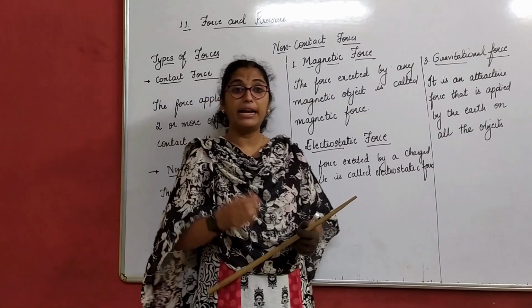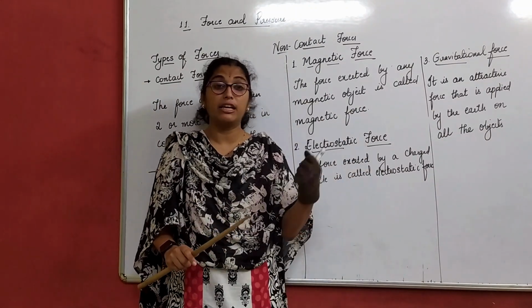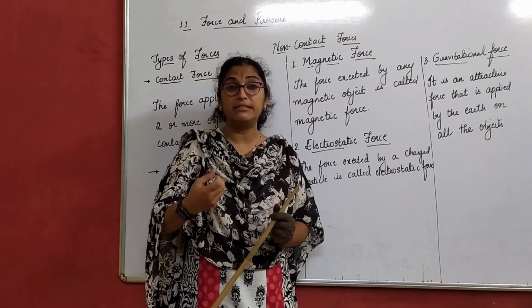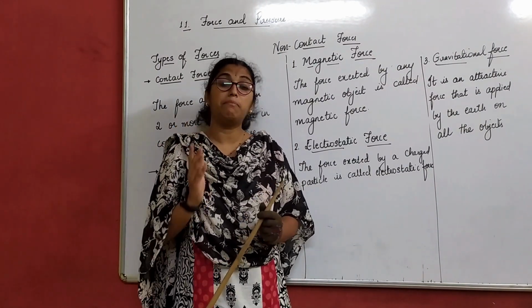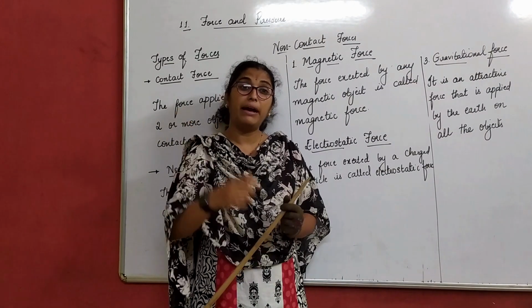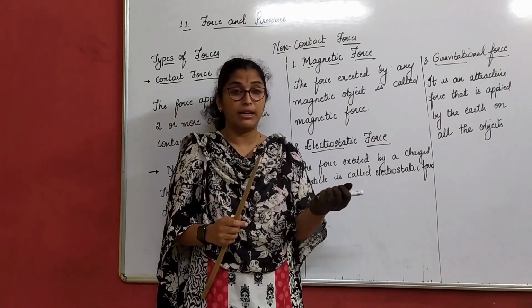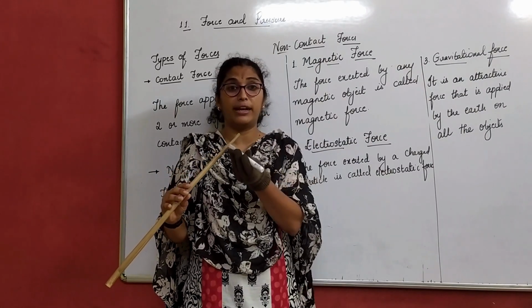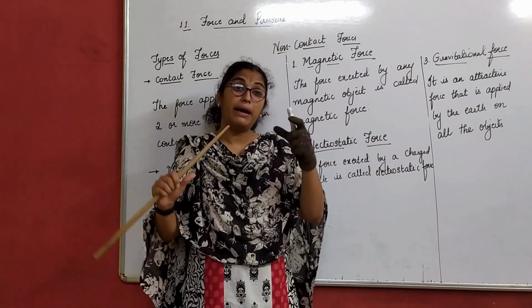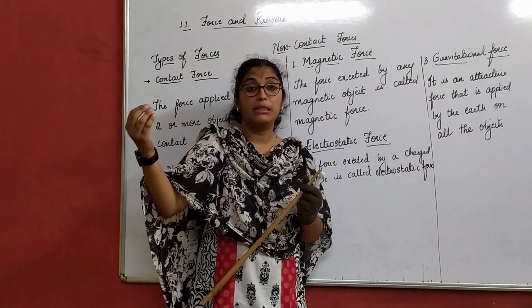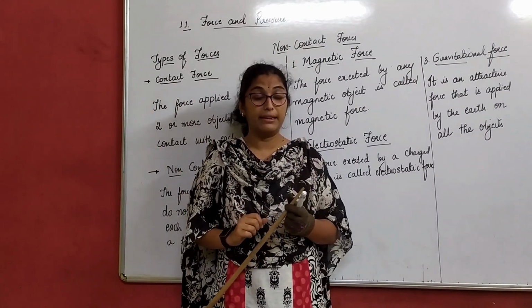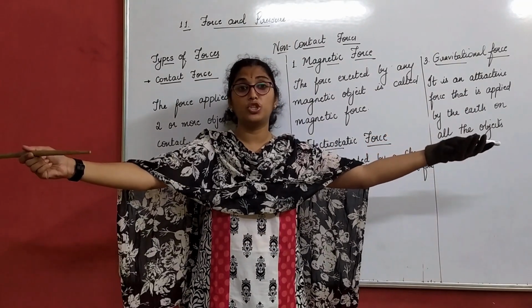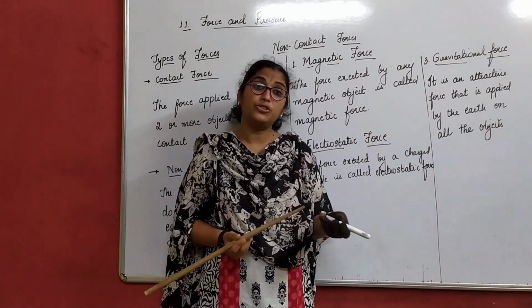So if you have a magnet and some magnetic objects, now what are magnetic objects? Objects made up of iron, nickel, cobalt, all these are magnetic objects. So if you have a magnet and a safety pin in your hand, what does it do? Even if they are at a particular distance, they attract, right? Now suppose I keep the magnet here and the pin at this distance, will it attract?